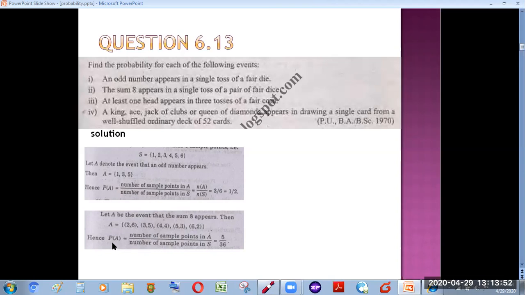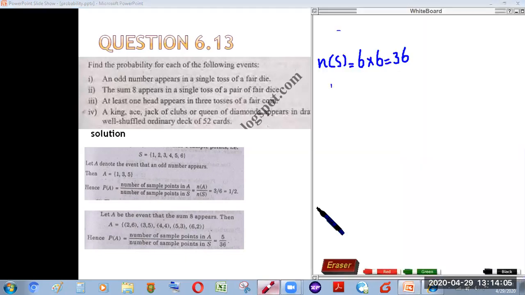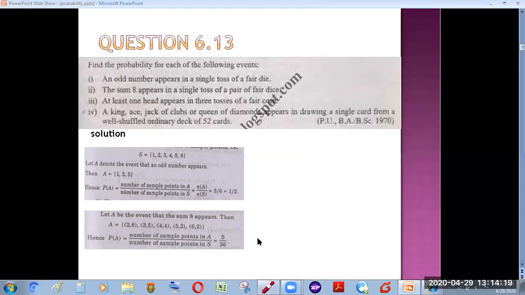By using the definition of probability, the probability of any event A is equivalent to the number of sample points in that event divided by the number of sample points in your entire sample space. In the entire sample space, we have 36 sample points, and in our particular event, we have 5 sample points, which gives the resulting probability after substituting their values.